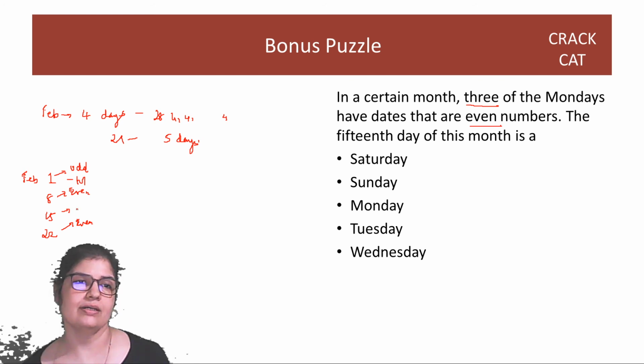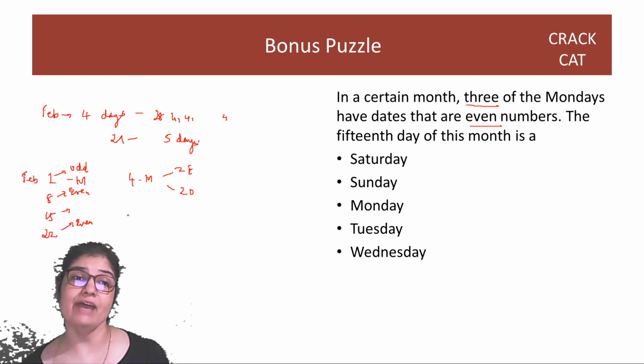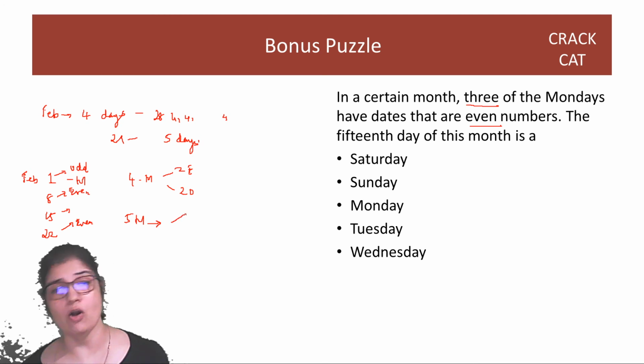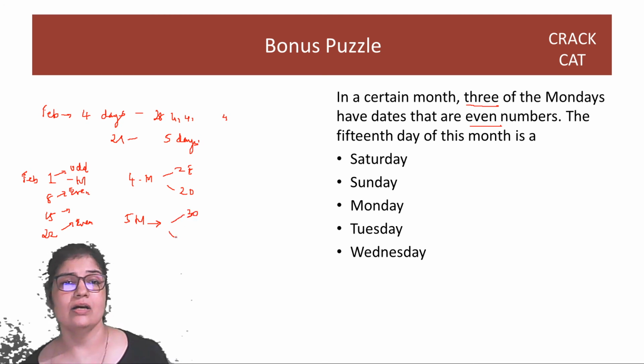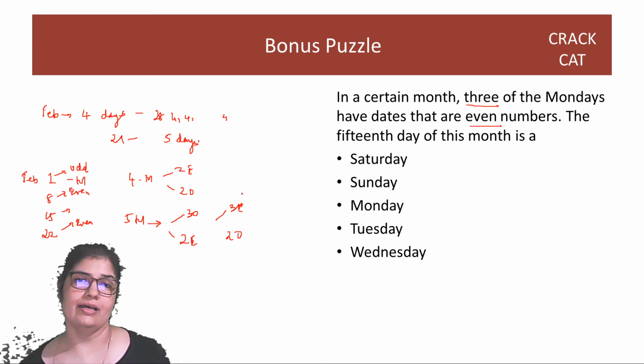If you have only 4 Mondays, then you'll have 2 even and 2 odd, definitely, nothing more, nothing less. But you may have 5 Mondays in some of the months. That is when you may have 3 odd Mondays and 2 even Mondays, or 3 even Mondays and 2 odd Mondays. So this is the case when you have 3 even Mondays.